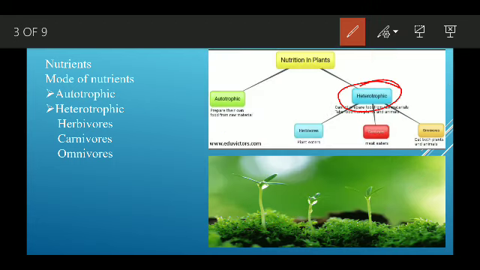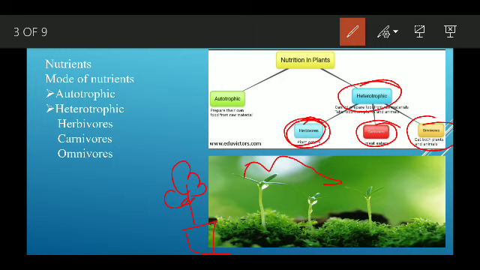Heterotrophs can be categorized as herbivorous, carnivorous, and omnivorous. Herbivorous are those animals which eat the producer.